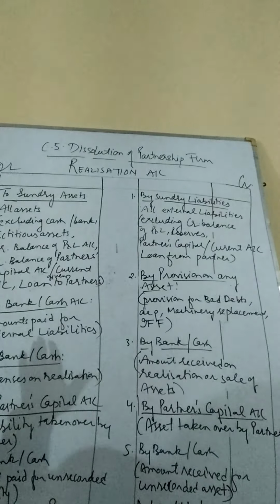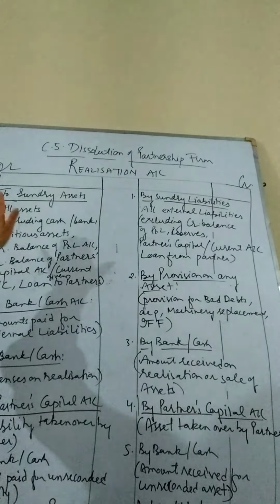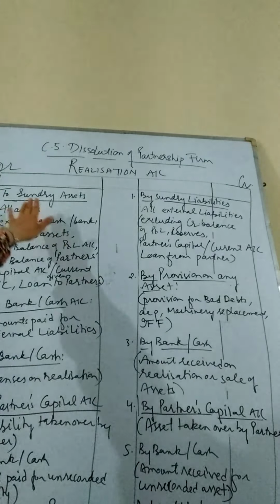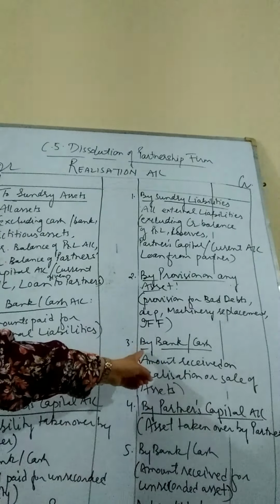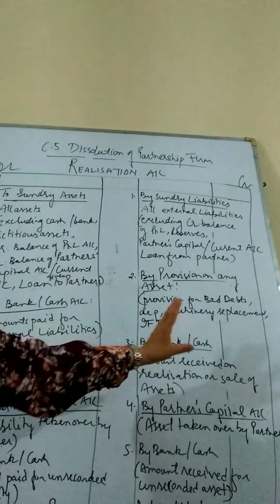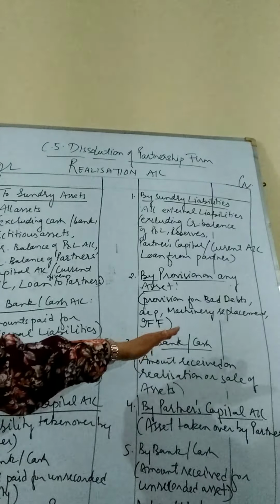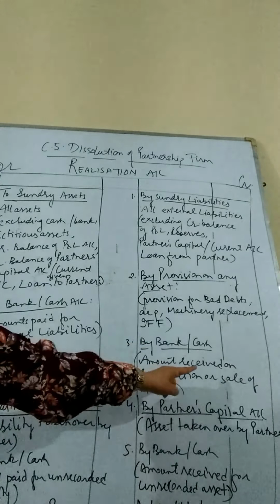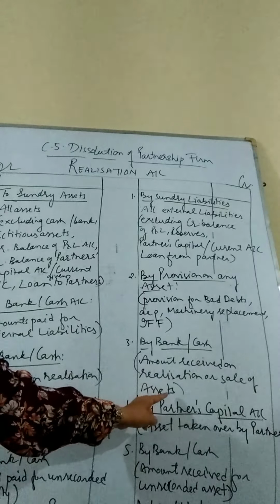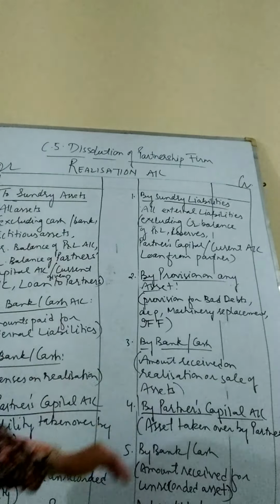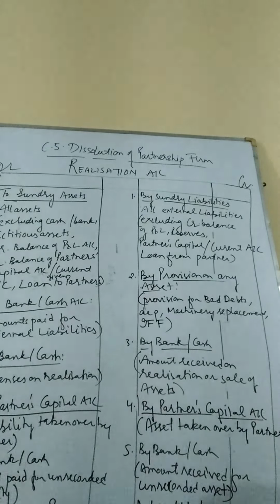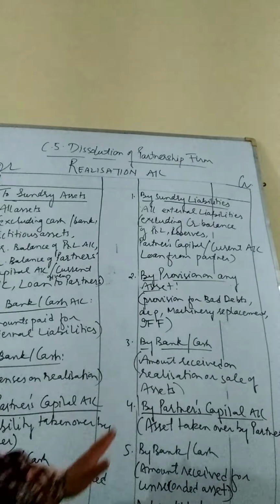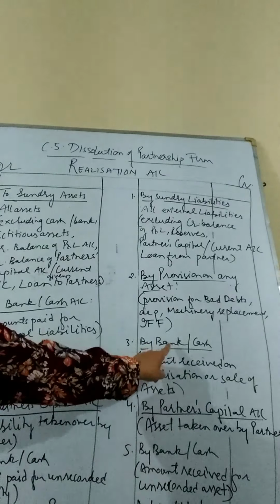Now coming to the receiving and payment of cash. When the assets are transferred, they are sold out and then money is recovered. Money recovered from the sale shall be written by bank or by cash. Under the heading by cash or by bank, we will write the amount received on the realization or sale of assets. Whatever we have received from the sale of land, building, plant, machinery, equipment, goodwill or whatsoever shall be written under the heading by cash or by bank.